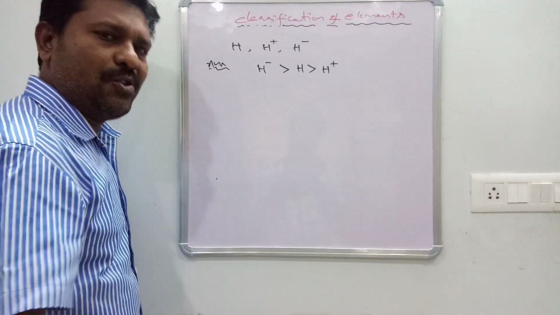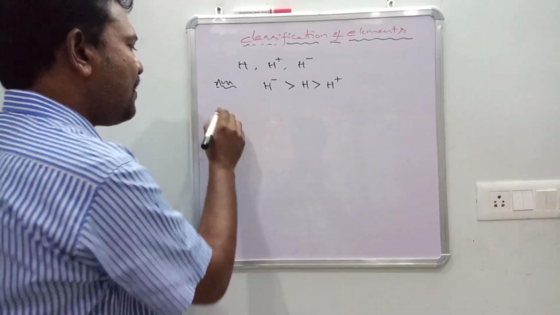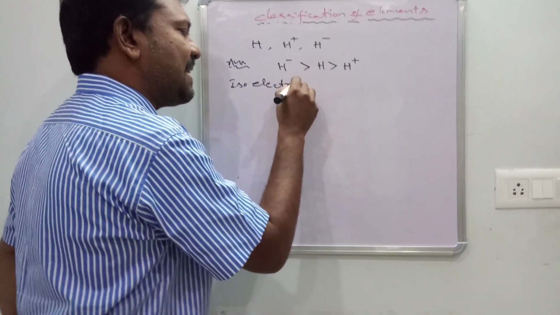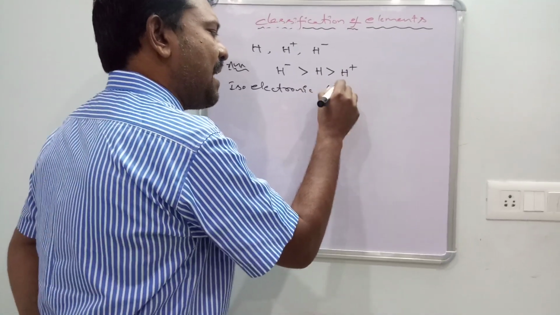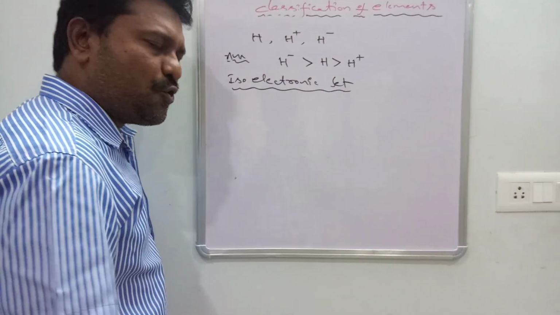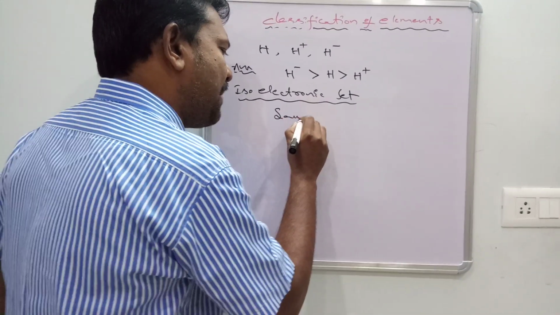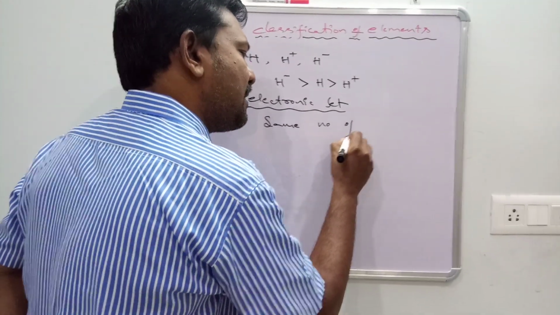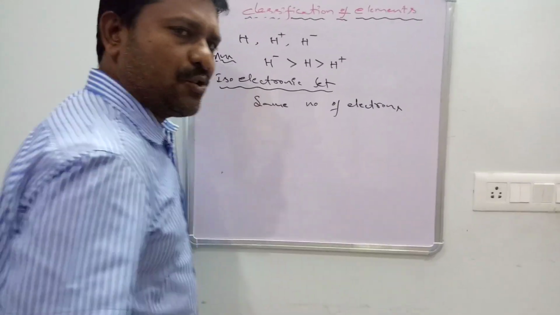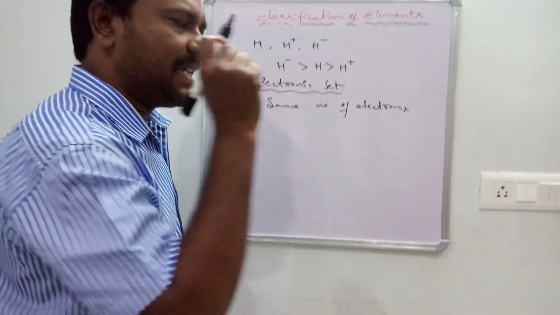In this same ionic radius, one more point: isoelectronic set. What is the meaning? Isoelectronic set means the species which have the same number of electrons present. That is known as an isoelectronic set.